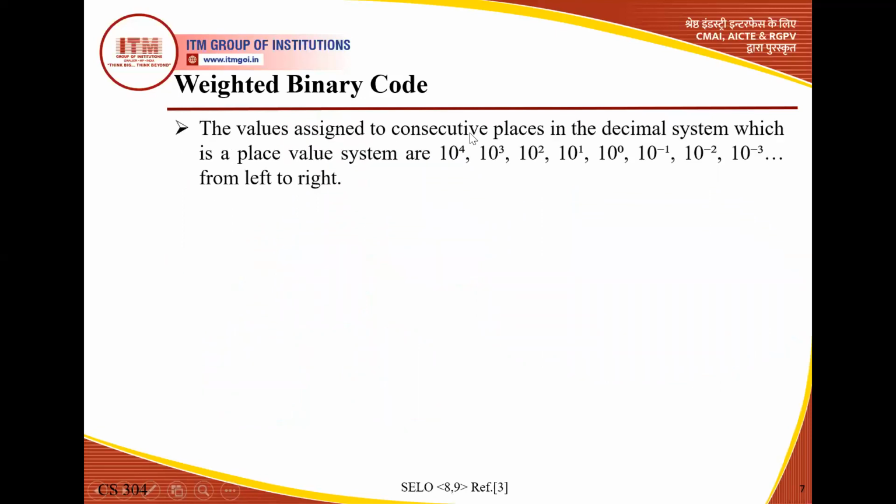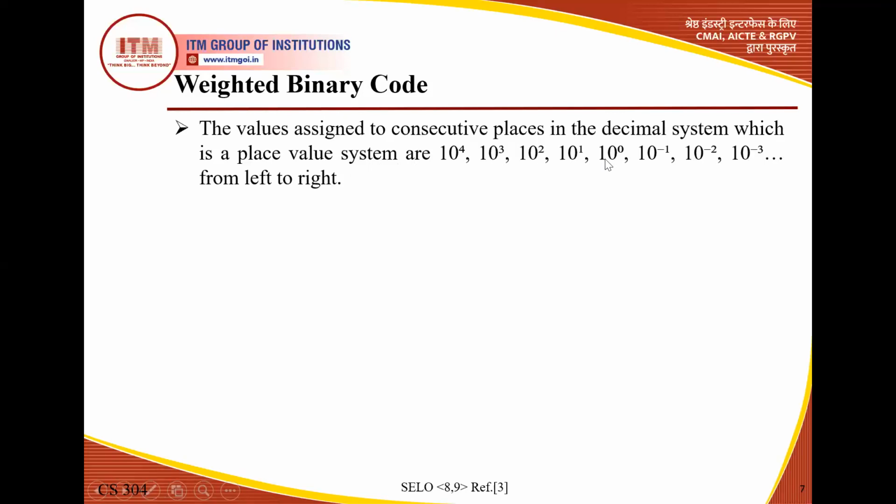The values assigned to the consecutive places in the decimal system, which is a place value system, are 10 to the power 4, 10 to the power 3, 10 to the power 2, 10 to the power 1, 10 to the power 0, 10 to the power minus 1, 10 to the power minus 2, 10 to the power minus 3, and so on, from left to right. We are concentrating here on 10 to the power 0, because this is the center point. So from this point, we move to the left side.